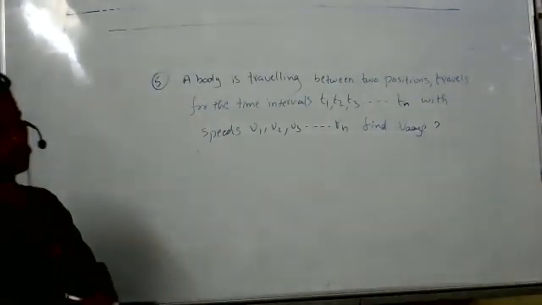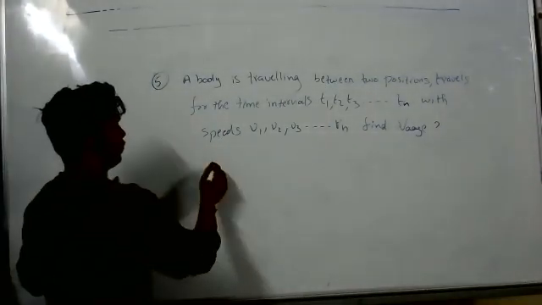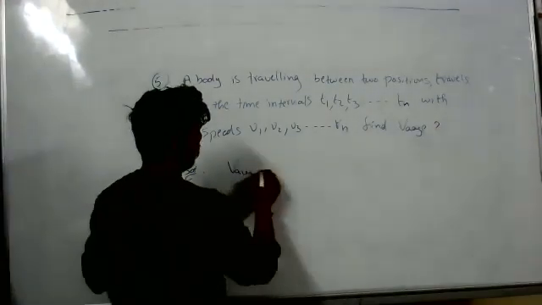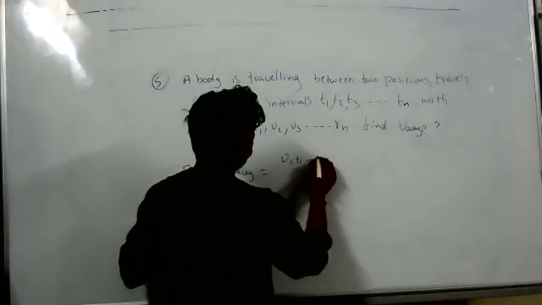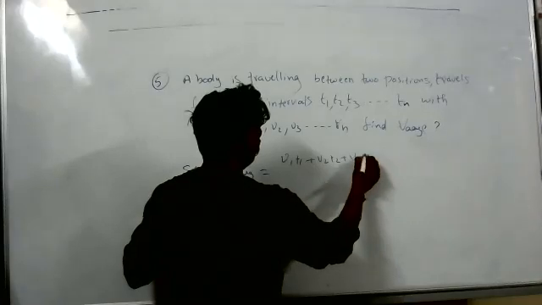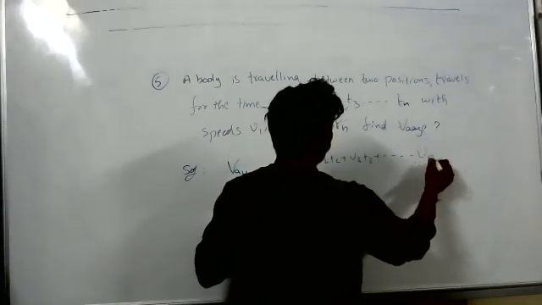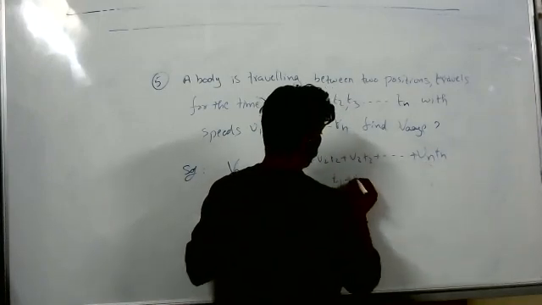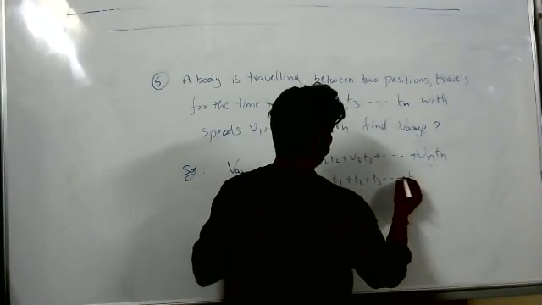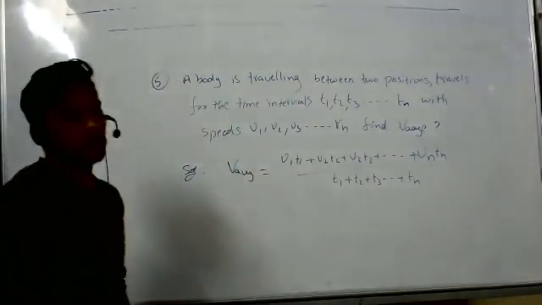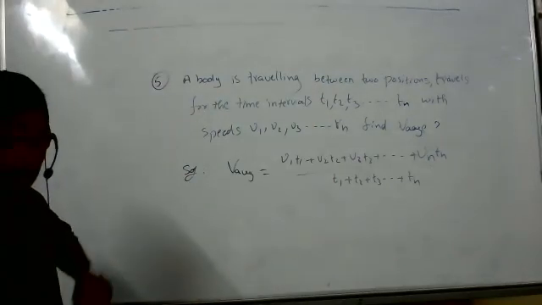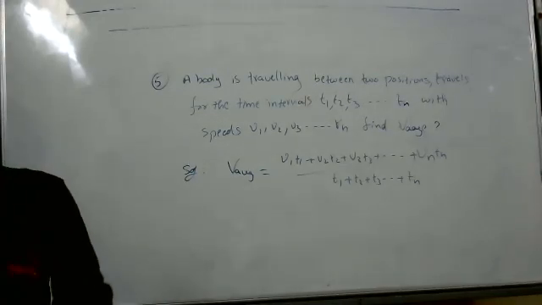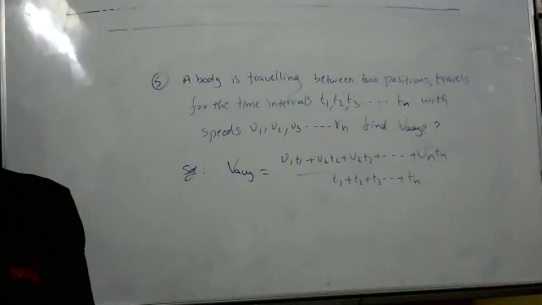Sir, is it v1 t1 plus v2 t2 and so on vn tn by the sum of all time intervals? V average equal to v1 t1 plus v2 t2 plus v3 t3 and so on plus vn tn by t1 plus t2 plus t3 and so on plus tn, right? Yes, sir. Is it clear? Yes, sir.